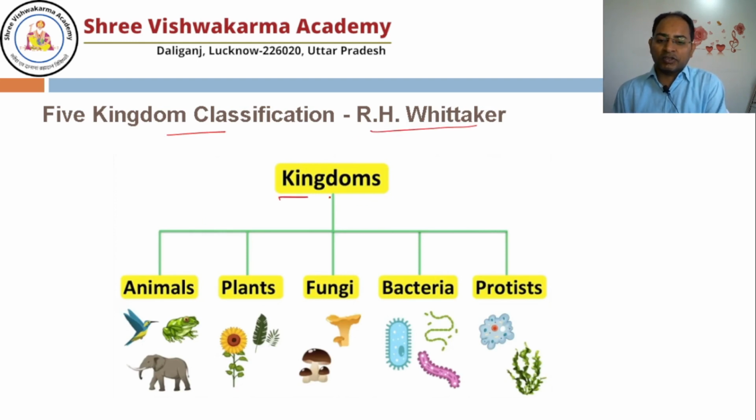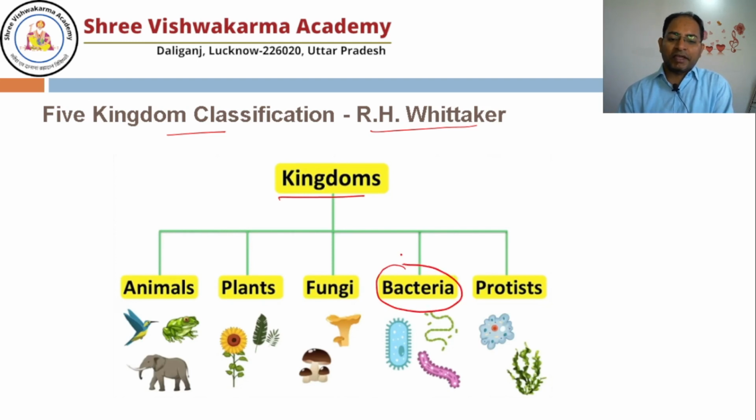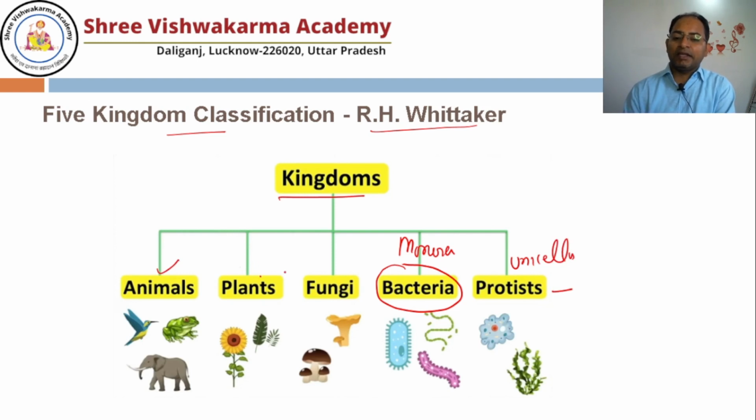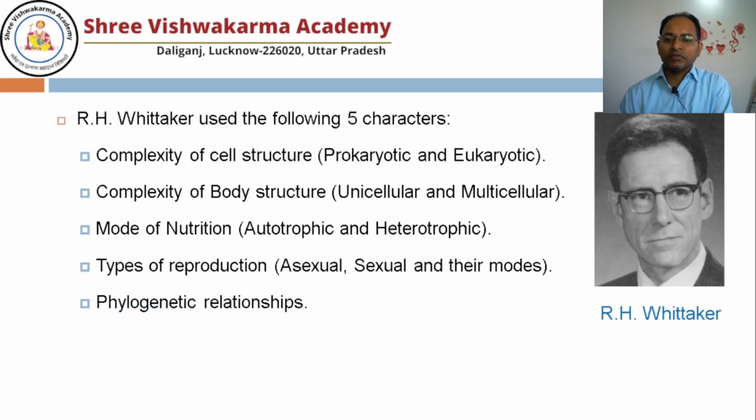So what he did actually, he divided all the organisms into five kingdoms. All the bacteria, meaning prokaryotes, were kept in kingdom Monera. All the unicellular eukaryotes were kept in the Protista. Animalia, all the animals; all the plants kept in the Plantae; and the fungi were kept in the Fungi. Now it's better.